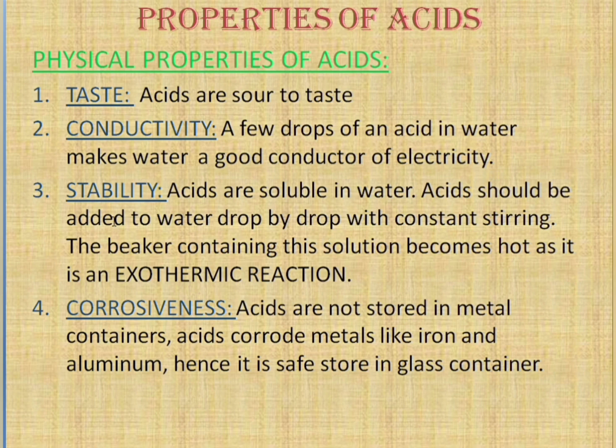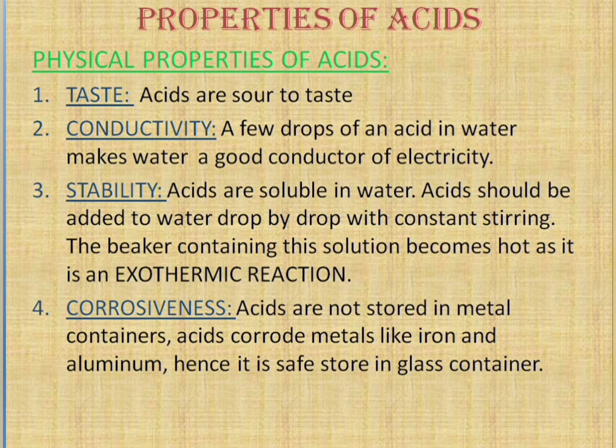Next, solubility. Acids are soluble in water. Acids should be added to water drop by drop with constant stirring. The beaker containing this solution becomes hot as it is an exothermic reaction. The fourth physical property is corrosiveness. Acids are not stored in metal containers because acids corrode metals like iron and aluminum. Hence it is safe to store them in a glass container. These are the physical properties of an acid.